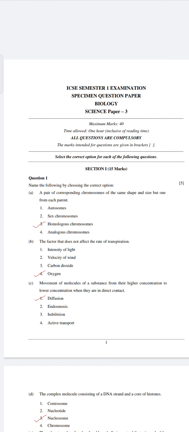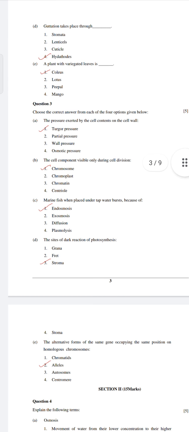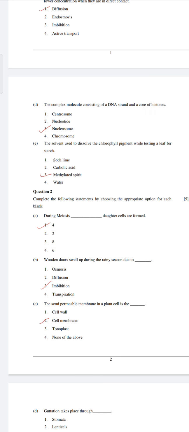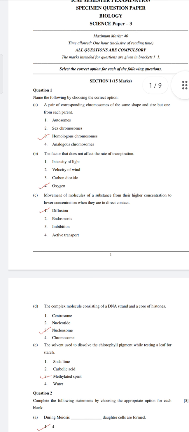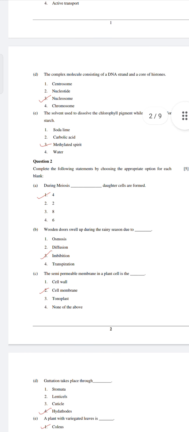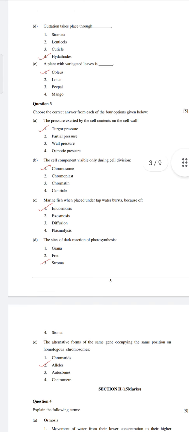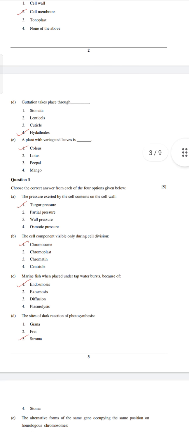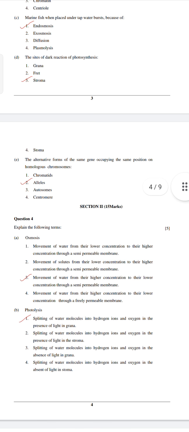Wait a minute. Section 1 has 3 questions, each with 5 sub-questions. Question number 1 will have 5 questions, question number 2 has 5 questions, question number 3 has 5 questions, a total of 15 marks. Section 2 is also the same, but in it we have to identify the location, terms given, definition, function, like that.